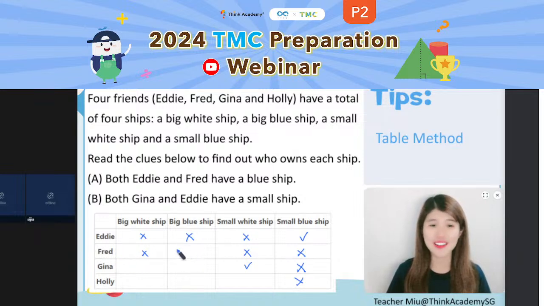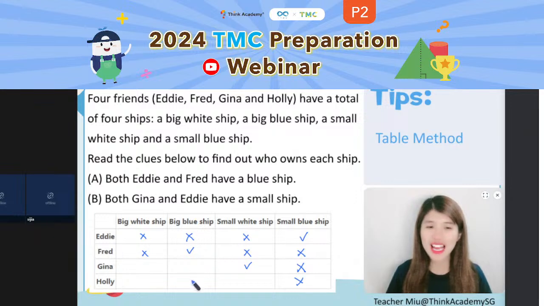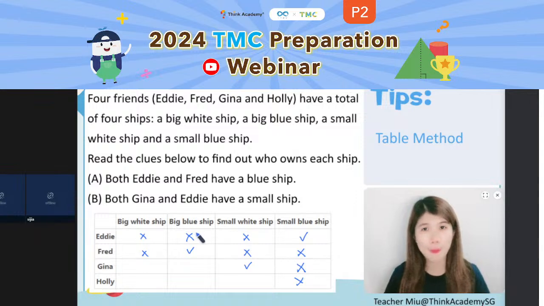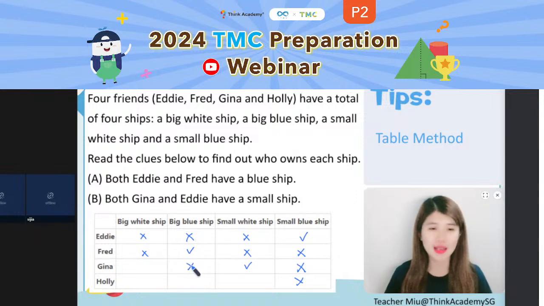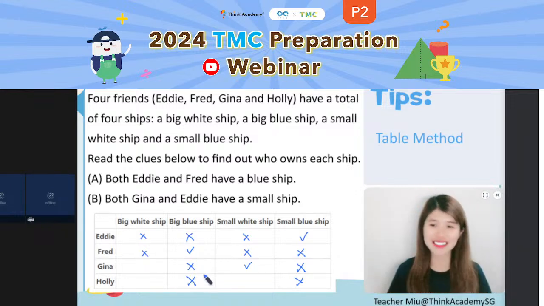So easy, right? Fred can only have the big blue sheep. And at the same time, don't miss the cross for the big blue sheep. Can any of Gina or Holly get a big blue sheep also? No way, because each column and each row can only have one tick, right? And continue. What about the next one?